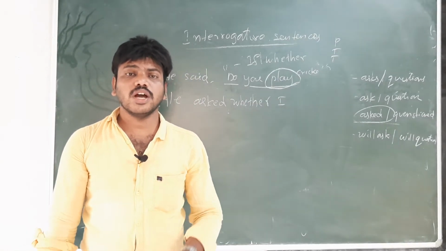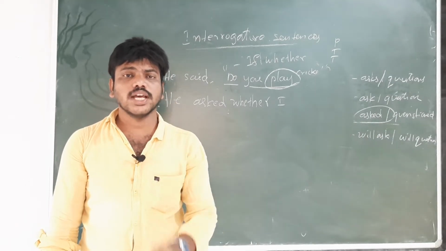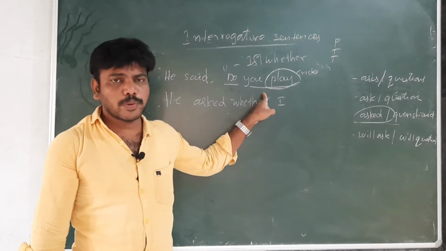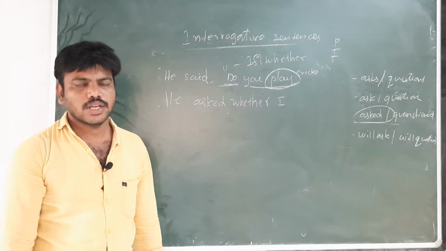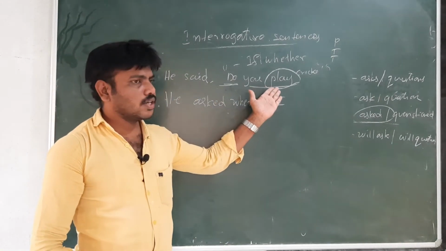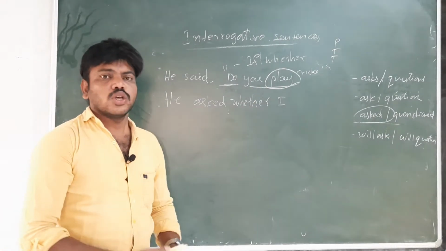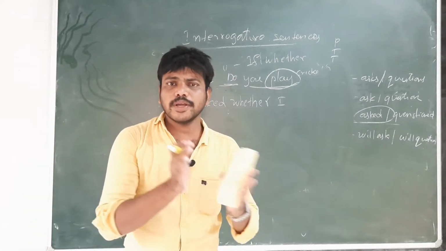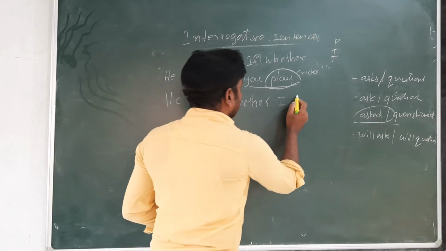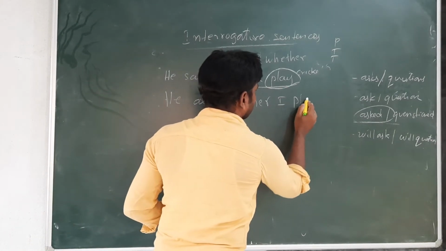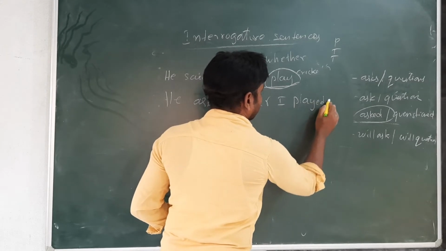Present. How can we say? We have two reasons to say it is simple present. The first one is do, simple present. The second one is play, simple present. So what is our rule? Present will become past tense. Whether I played cricket.